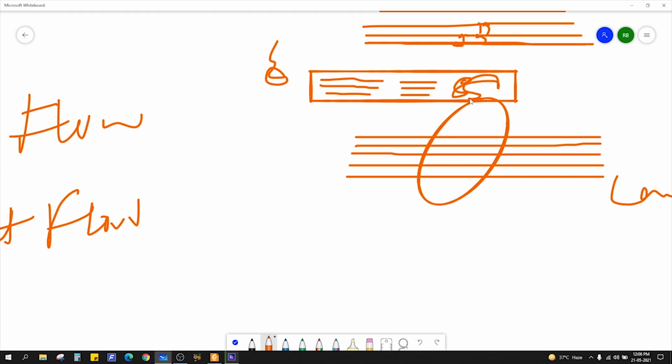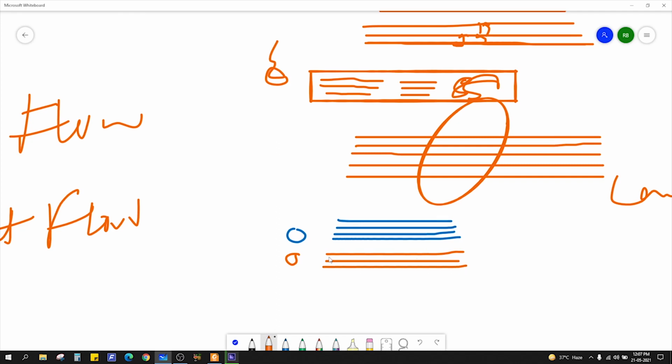Suppose you put a blue dye and a red dye in a moving fluid. The blue dye will move like this in a laminar fashion, and the red dye will move like this. There will not be any mixing between them. The dyes will move as such in this laminar fashion. So this is basically a laminar flow.